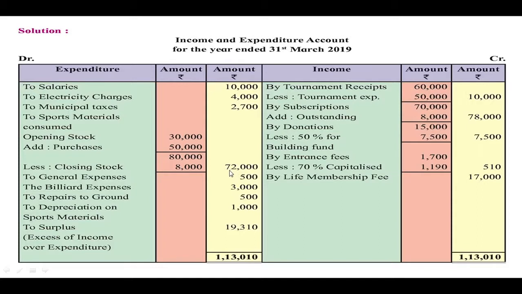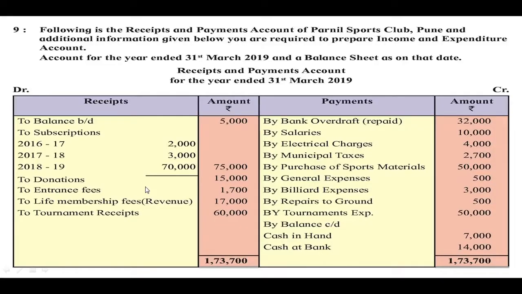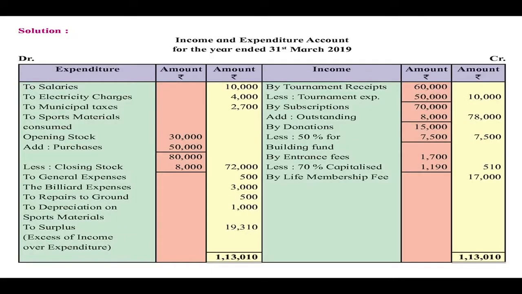This is the sports materials consumed during the accounting period. Then the next is general expenses, billiard expenses, then repairs to ground and tournaments expenses. On all these expenses there is no adjustment given, so we are going to record the same amount in the income and expenditure account. So here you can see they are recorded on the debit side, all these expenses, that is the general expenses, billiard expenses, repairs to ground,